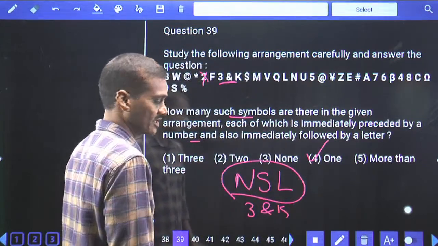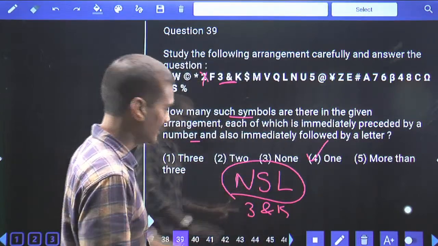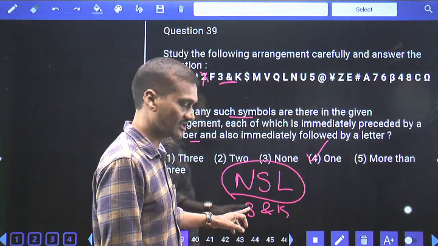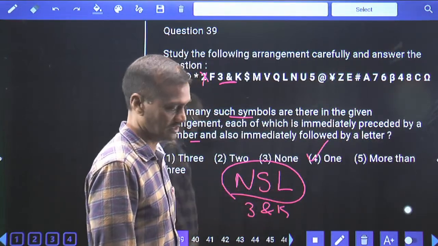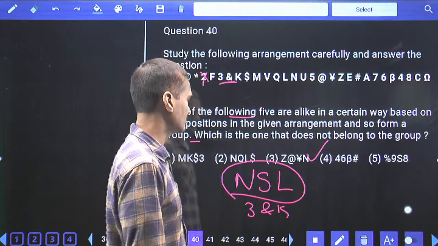In question 39, we can find only one such symbol, which is immediately preceded by number 3 and immediately followed by letter K. And this is about 39, choice 4.